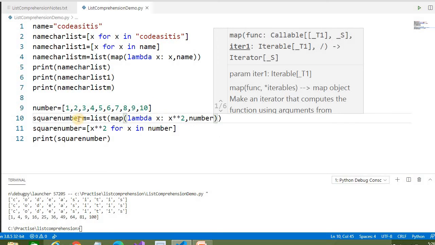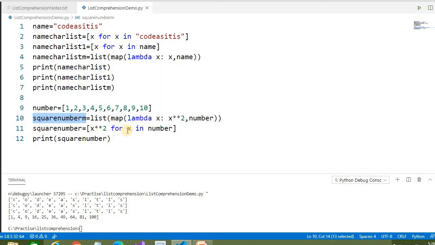It will also return the same thing, this one and this one both, but the list comprehension is easier to understand. So if you have a simple for loop or any looping concept, you can directly write this in a list comprehension.